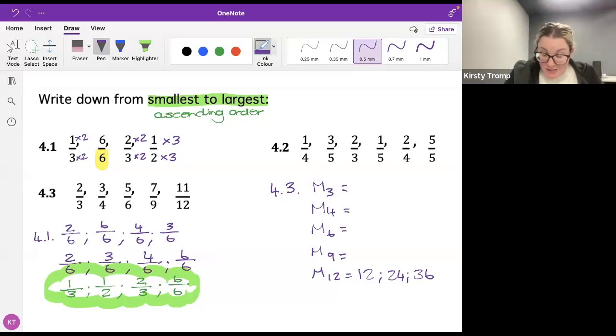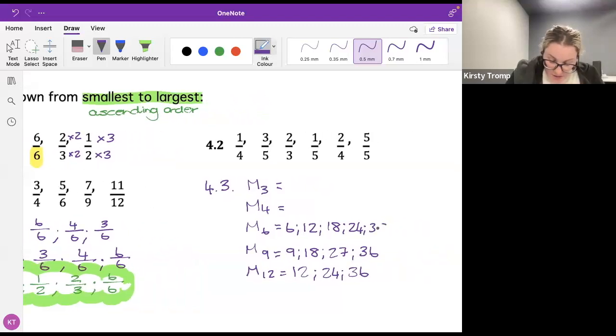Let's go to the 9 now because that's the next one. So multiples of 9: 9, 18, 27, and then 36, hey? Yes. I'm finding a pattern so far. So I've already seen that I've got a lowest common multiple there and a common multiple there. Let's go do 6. So 6, 12, 18, 24, 30, and 36. Am I finding a pattern?